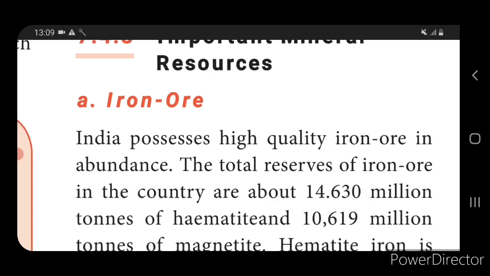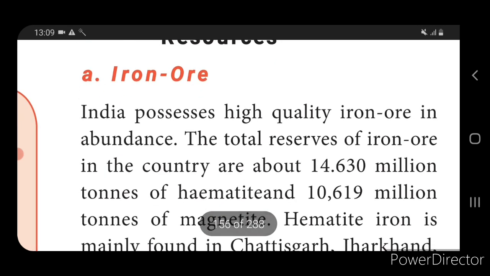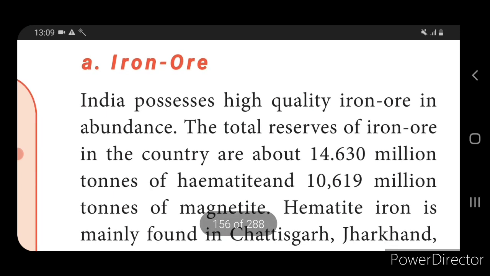So we all know about iron. India possesses high quality iron ore in abundance. The most important thing is that India has a lot of iron ore. The total reserves of iron ore in our country, that is how much we have, the entire resources of iron ore in our country is 14 million tons of hematite. Okay, hematite is also an iron ore.